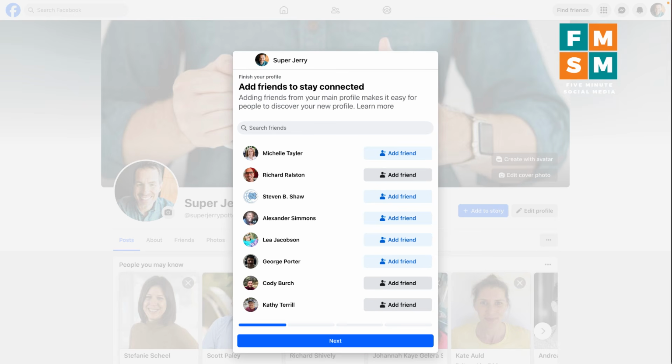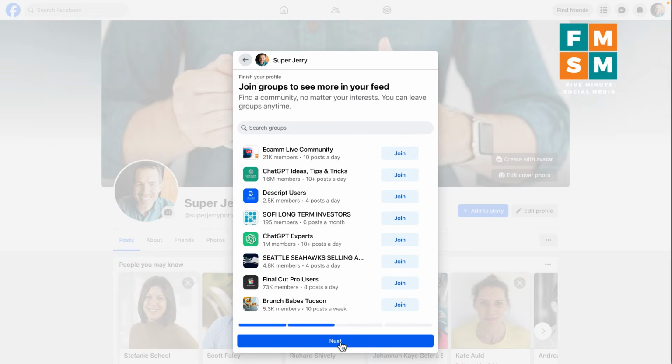But if it doesn't kick in the moment you click that create profile button, don't panic. Next thing it'll pop up is it'll actually show you your current friends and ask you if you want to add them to this new profile. So you can go through, you can search for their names here, and maybe you don't.